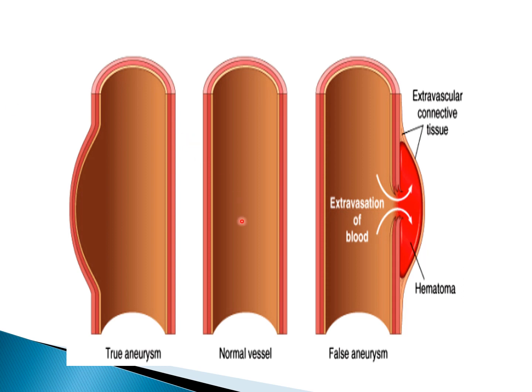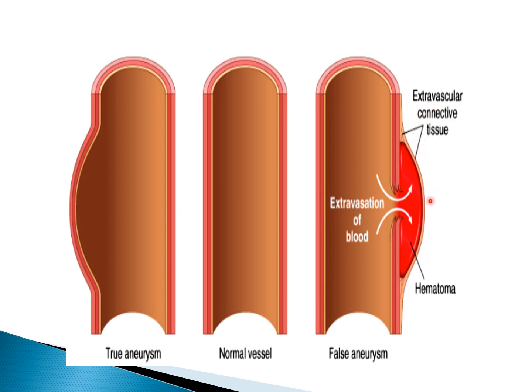In this diagram, we can see this is the normal vessel. This is an aneurysm which is a true aneurysm. You can see the wall of the outpouching is lined by all the three layers of the vessel. Now here this is a false aneurysm where you can see that this is a hematoma which is formed. It is just lined by the outer layer. It may be an adventitia, a little bit of extravascular connective tissue.